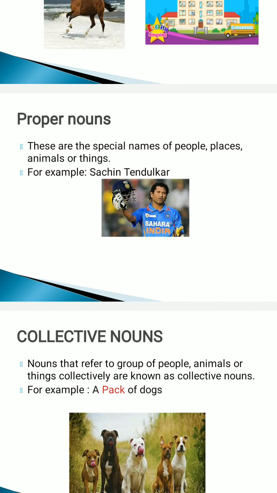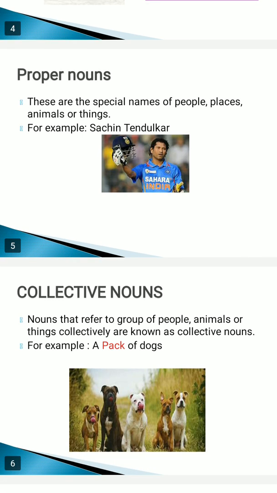Okay, so the special names are known as proper nouns. As we have learned, common nouns are common for everyone or common for everything, and proper nouns are special, like when we know the name of something, like the name of the school or the name of the person, name of the cat.